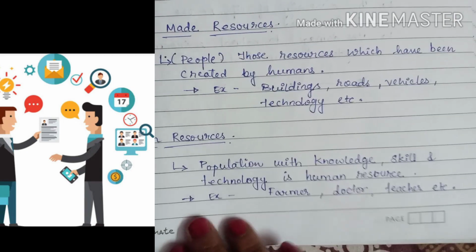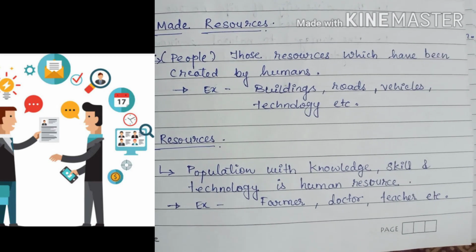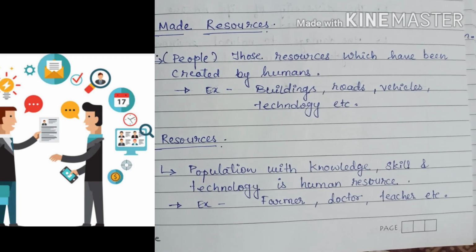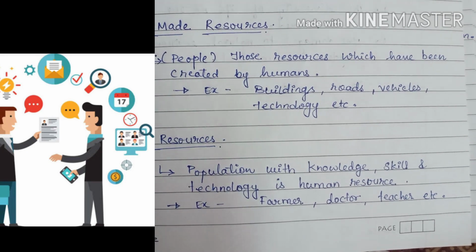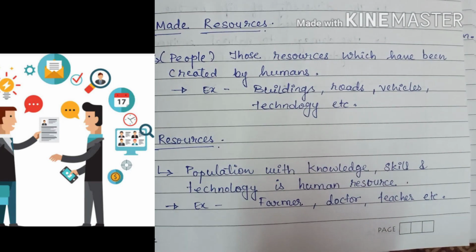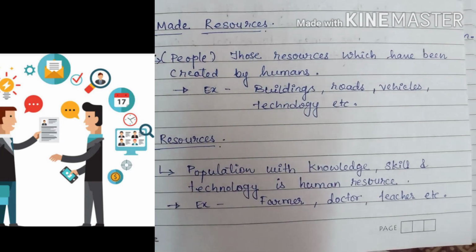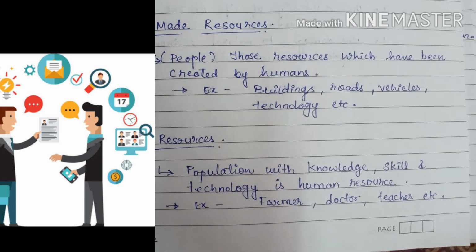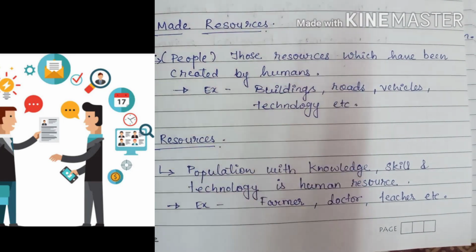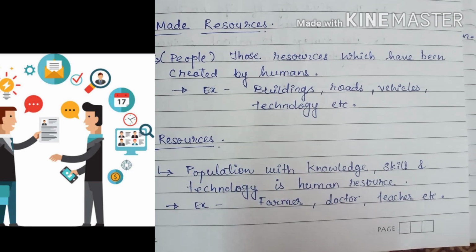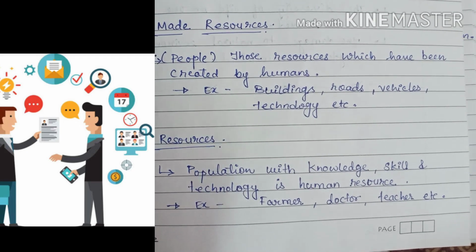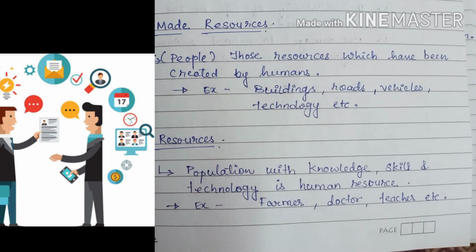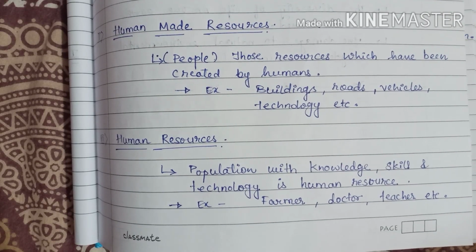See, human means we. We are also human. So, when we have knowledge, skill and technology, then we can easily change natural substances, means we can change the origin of that particular substance and make it into a new form. That is called human resource, because they are using their knowledge, technology and skill. So we are also a special resource.